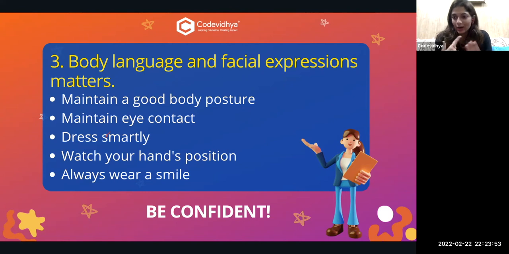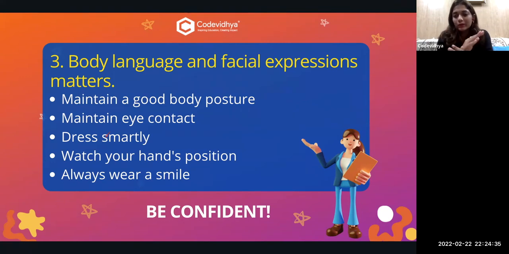Third is dress smartly. It is required only if you are doing it offline, not online, because you don't know what I'm wearing below. You only know what I'm wearing here. I'm in my pajamas right now. So it's important, if you are having an offline one, you have to dress smartly. You have to wear good things. You can't go wearing your night wear and show your project, right? This is not a good way. You have to put on good shoes or anything which is a little formal. And these things help you in your college or in your job prospects.